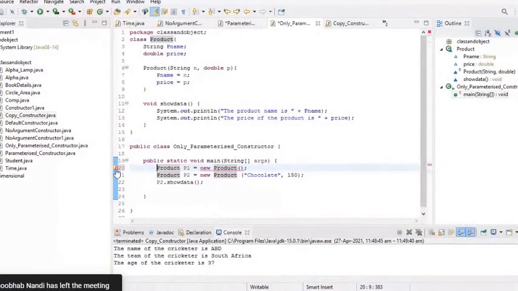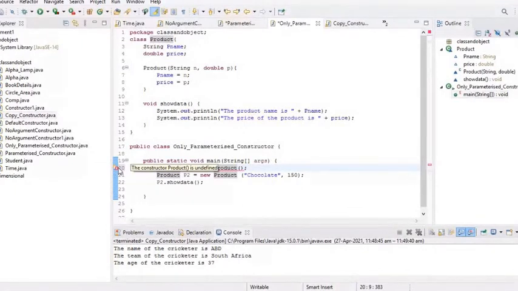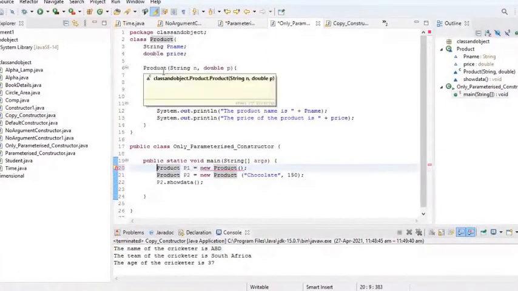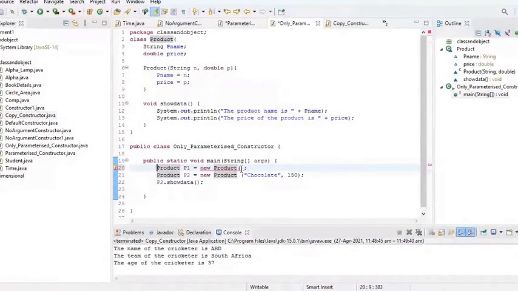The constructor Product is not defined. I have not defined the no-argument constructor. It is showing the error because the constructor that I have defined takes two parameters and I have not provided any parameter. So any doubt, raise your hand.